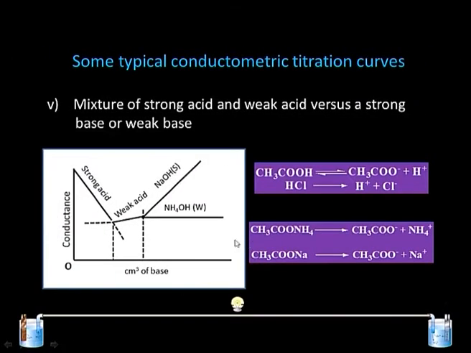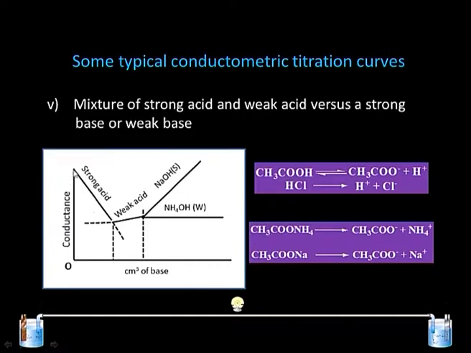These conductivity titration methods can be used further when we have a mixture of two acids, like a strong acid and a weak acid, such as HCl and acetic acid. If we want to carry out such a titration, we have to have a mixture of these. Any known mixture can be determined using this method.